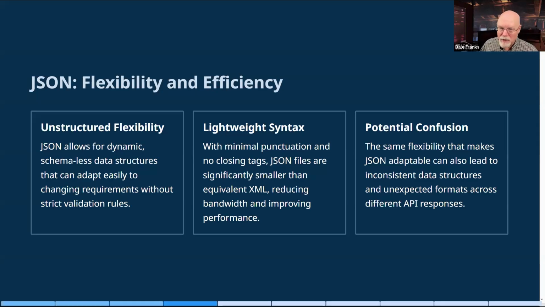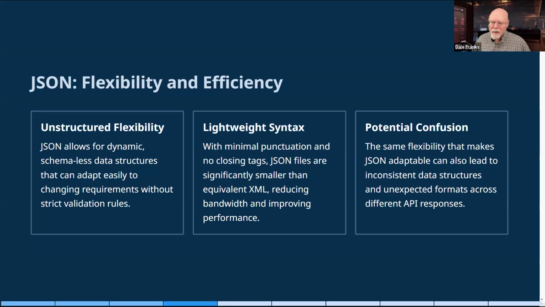Now, the nice thing about JSON is if I have to return 1,000 records, it's probably going to be way lighter in JSON in terms of bandwidth and file size and everything else that I have to deal with. That's going to be a lot easier to pull across in JSON. So I've got this really flexible and really efficient way of grabbing data via JSON.